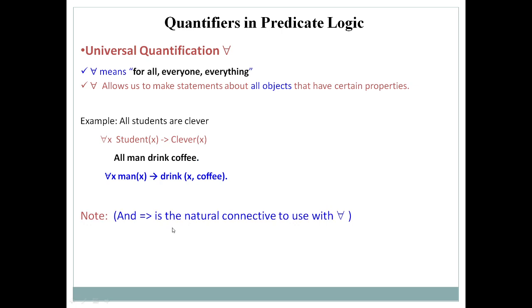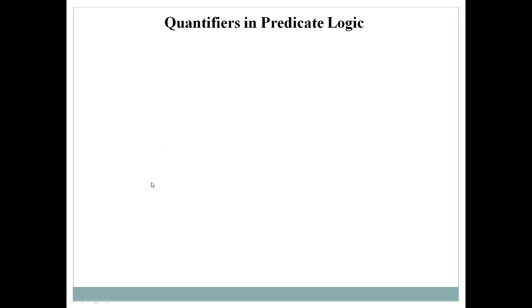Note that in the case of the universal quantifier, you have to make use of implication as a connective. Always understand that whenever you make use of the universal quantifier, it will use implication as a connective.